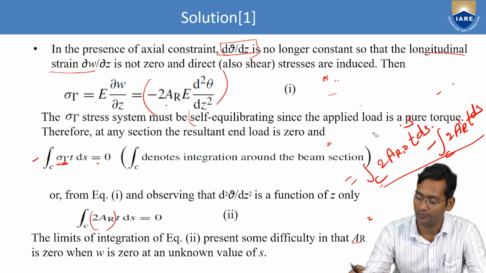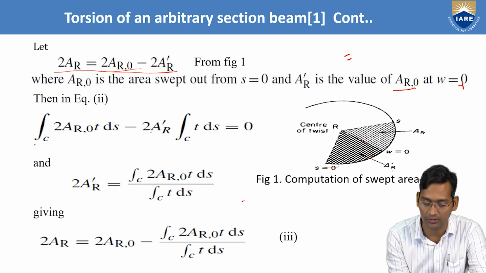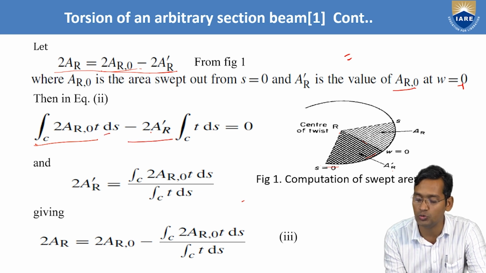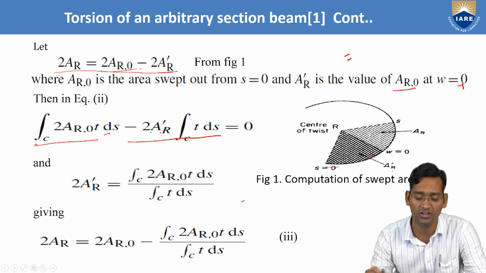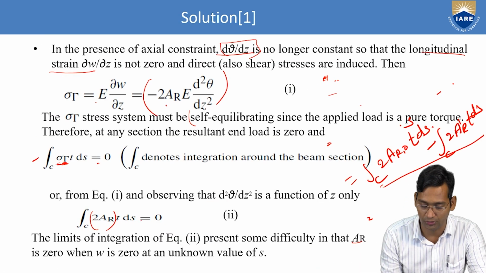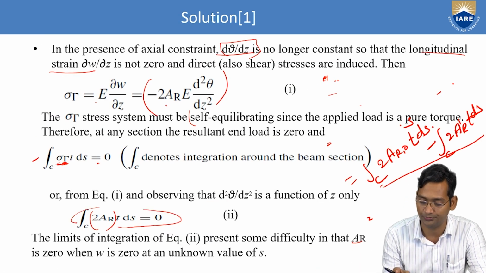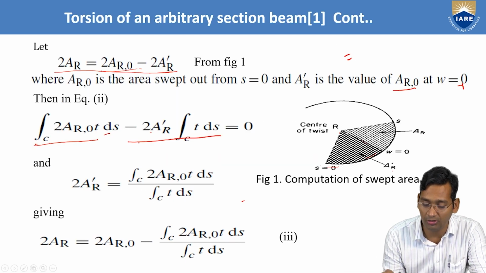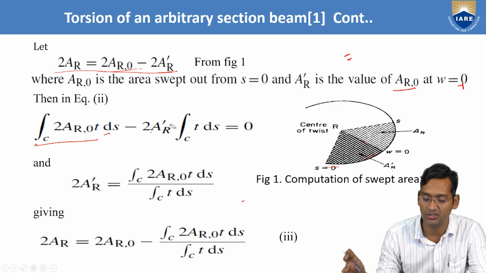Okay, so now these 2 are there, so just separate it. Here, let's see: integral C 2AR naught into T ds minus 2AR dash, because 2AR dash is constant, so out of the integration, integral T ds is equal to 0. So that is equal to 0. So now from here what will we do? We just have to find 2AR dash.